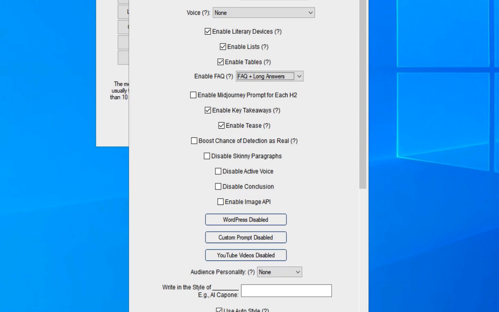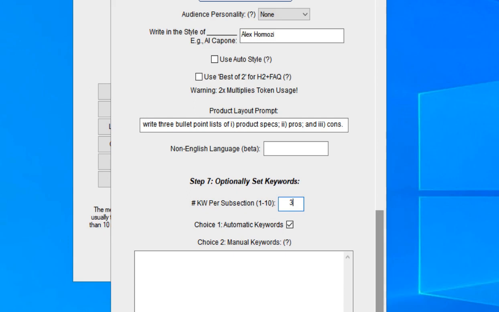So I'm going to go on down, and then I'm going to choose the auto style. Had I had a specific style, I could go ahead and put in a particular person here. In fact, let's go ahead and do that in this case. Let's write in the style of Alex Hormozi. And then I'm going to just go down and choose the number of keywords per heading. Let's just make it 3. That should be plenty. I'm going to have it automatically choose the keywords. So we've got all that saved.